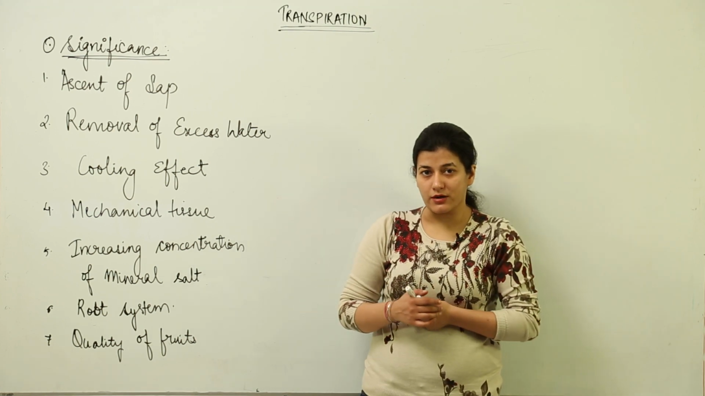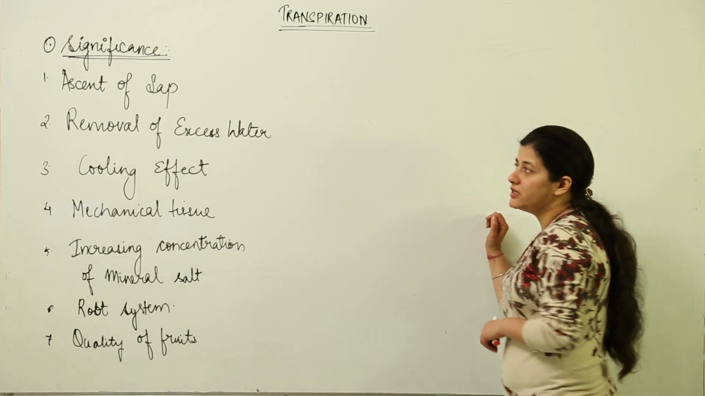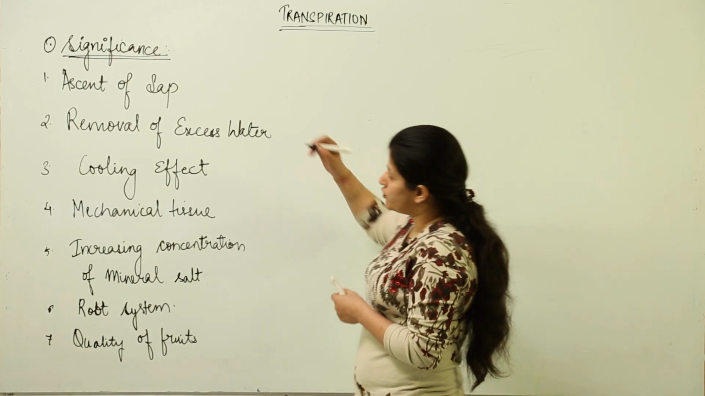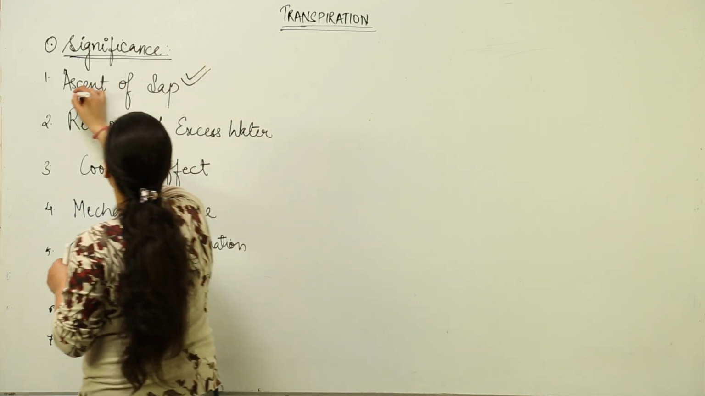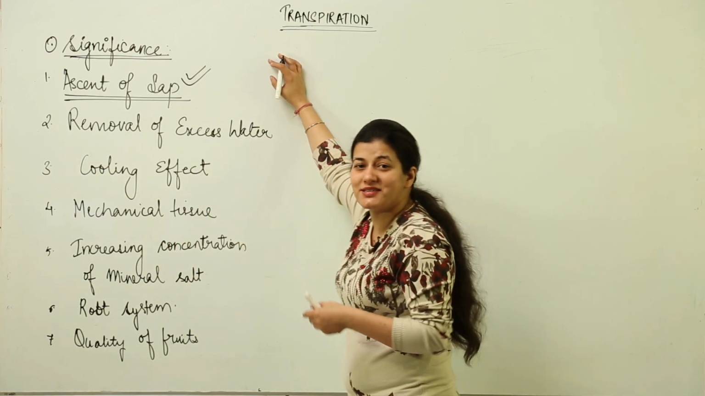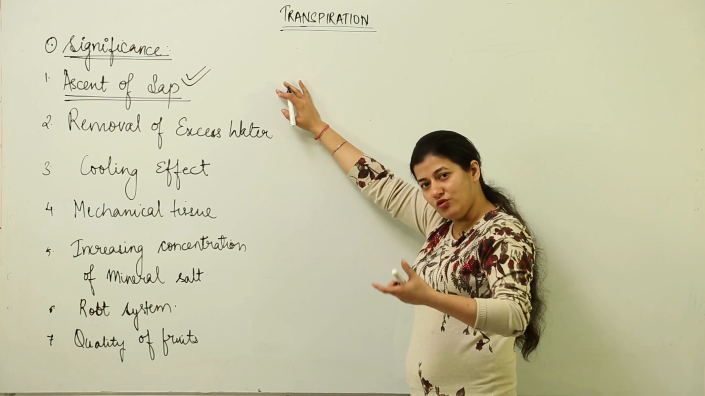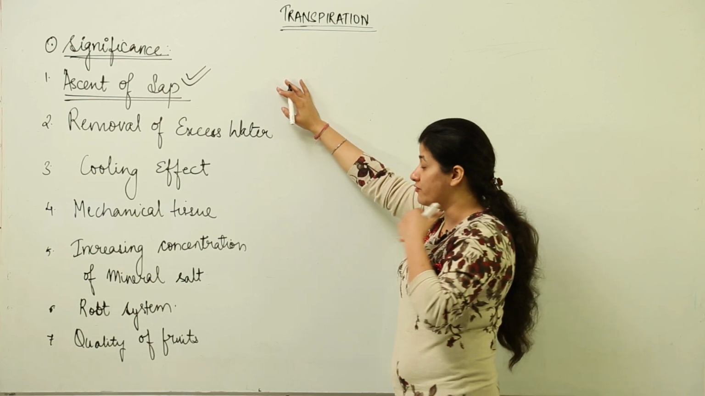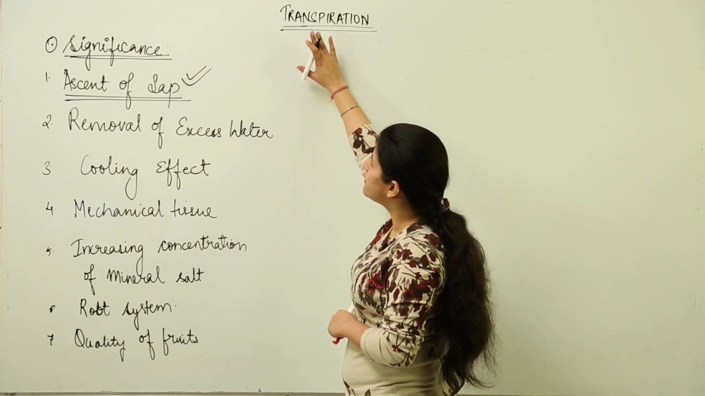Now let us talk about the significance of transpiration. There are 7 points that you have to keep in mind. The first and the foremost one is the most important, and we are going to dedicate a good amount, 2 or 3 lessons, in understanding this ascent of sap with respect to root pressure and the movement of sap above the plant, how the plant meets its water requirements. So the important role is being played by transpiration.